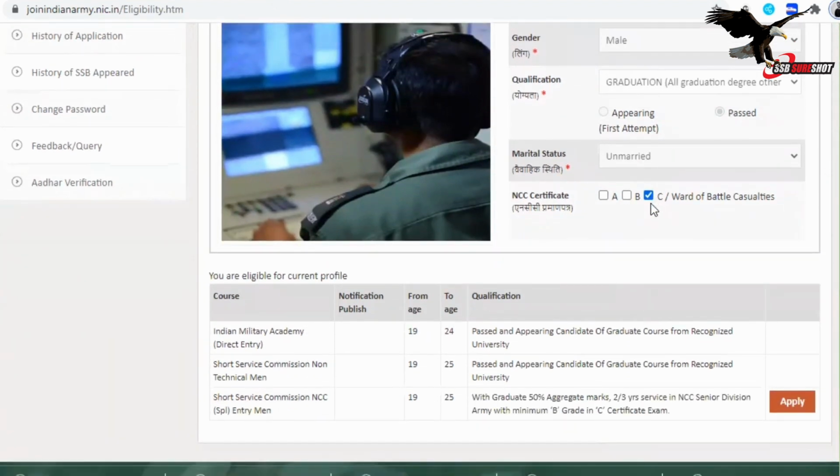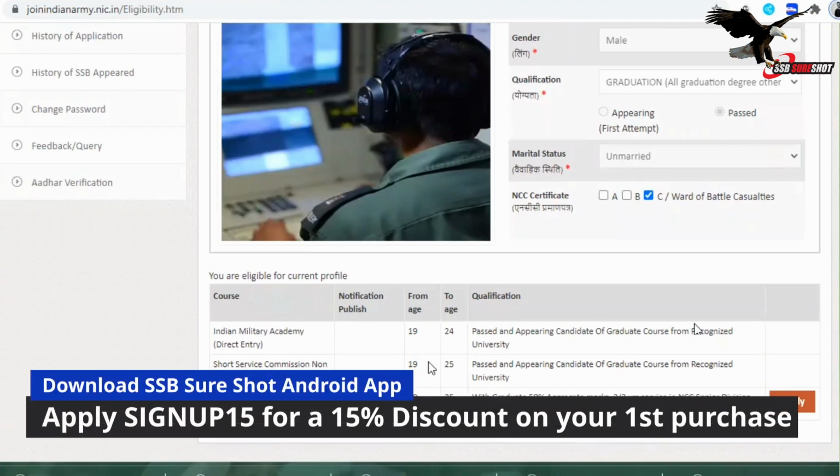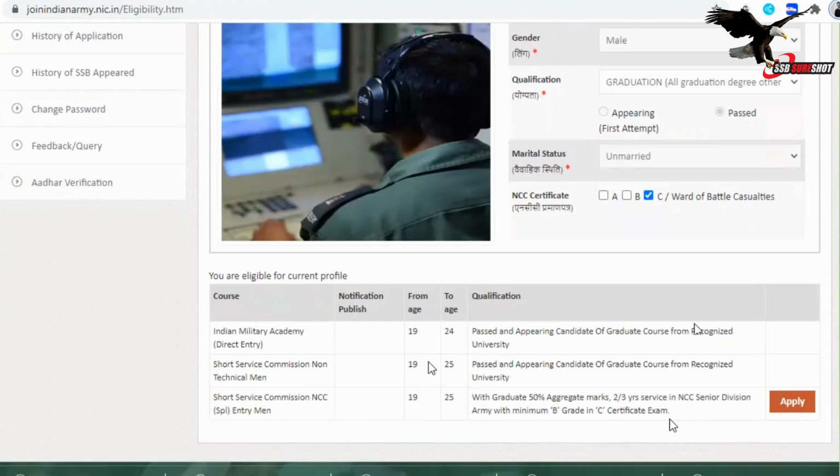The moment you click on C certificate, you will find the option will open: Short Service Commission NCC special entry for men and for women also. As I'm applying for men, it is open with graduate 50% aggregate marks, second year, third year. It means appearing candidates can also apply, but appearing candidates should have a bona fide certificate from their college, which should mention that they will have the final year mark sheet before they join the academy.